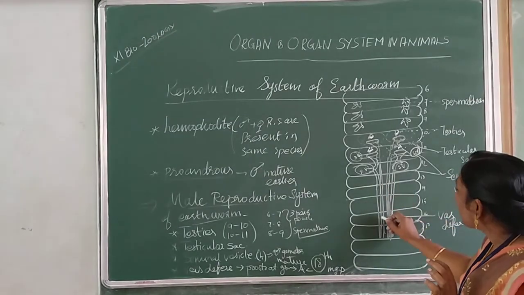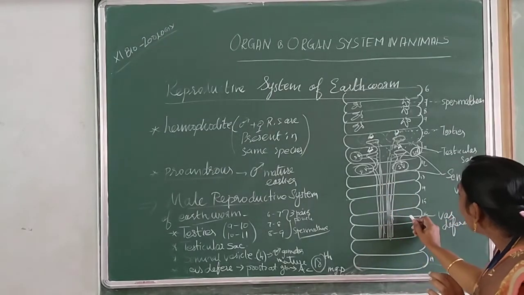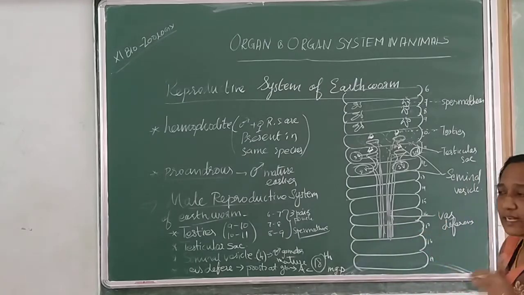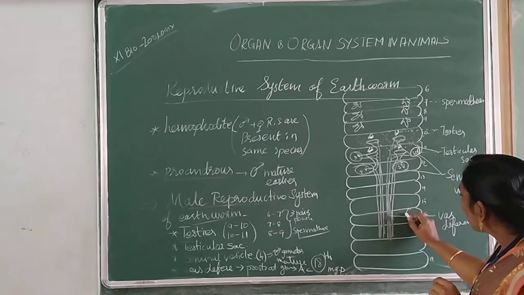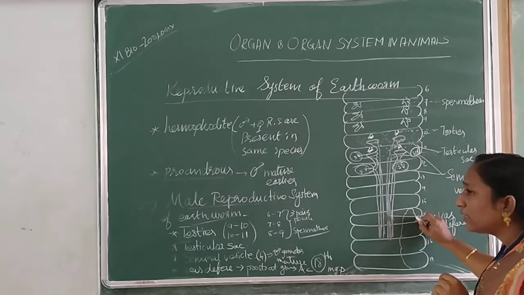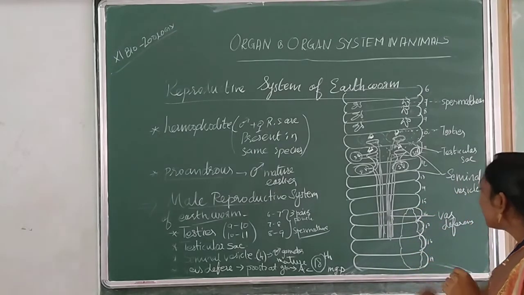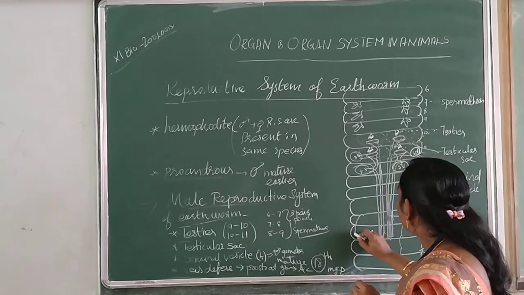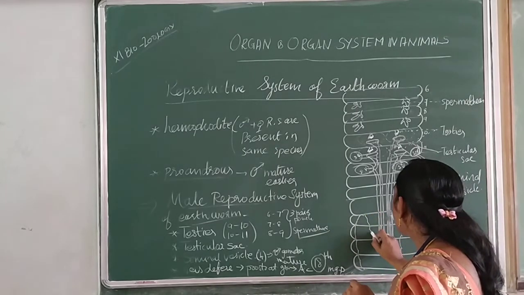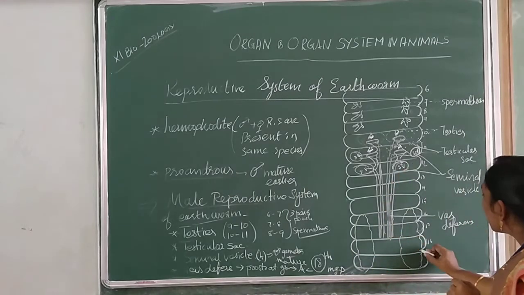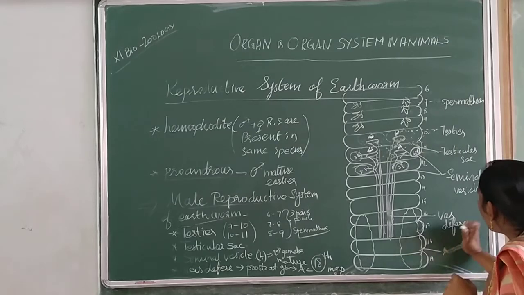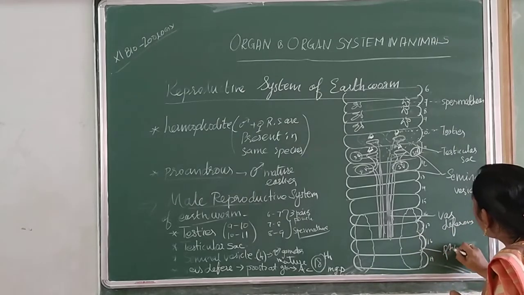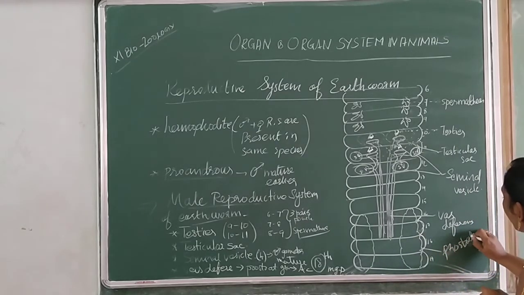Okay. So after that what happens? The vas deferens leads to a gland. This is called the accessory gland. It starts from the 16th segment up to the 19th segment. You can find an accessory gland over here, from the 16th segment up to the 19th segment. This is called the accessory gland, or it is said to be the prostate gland.